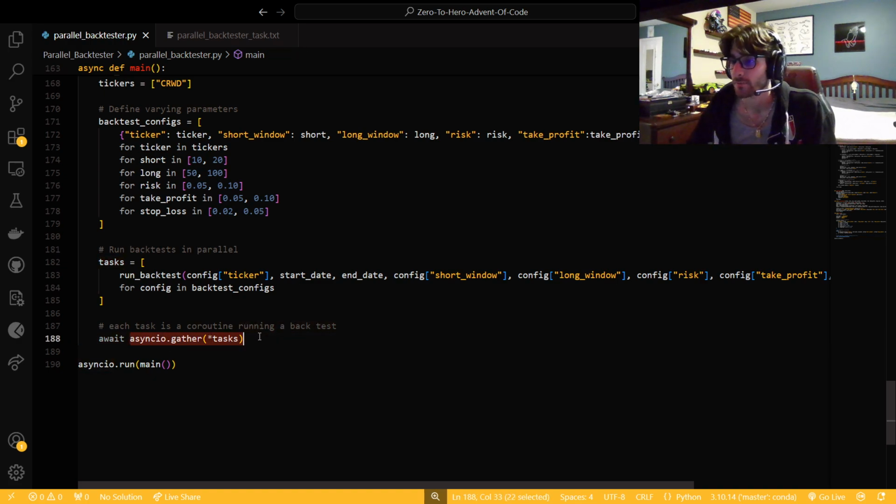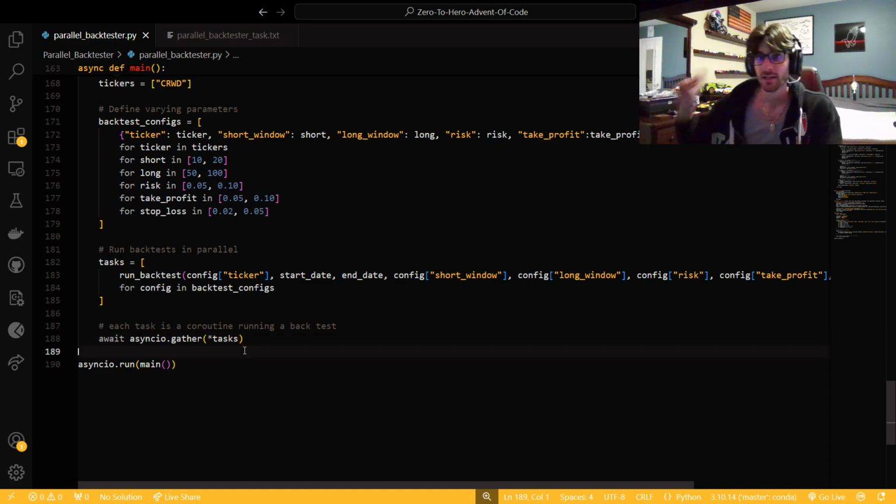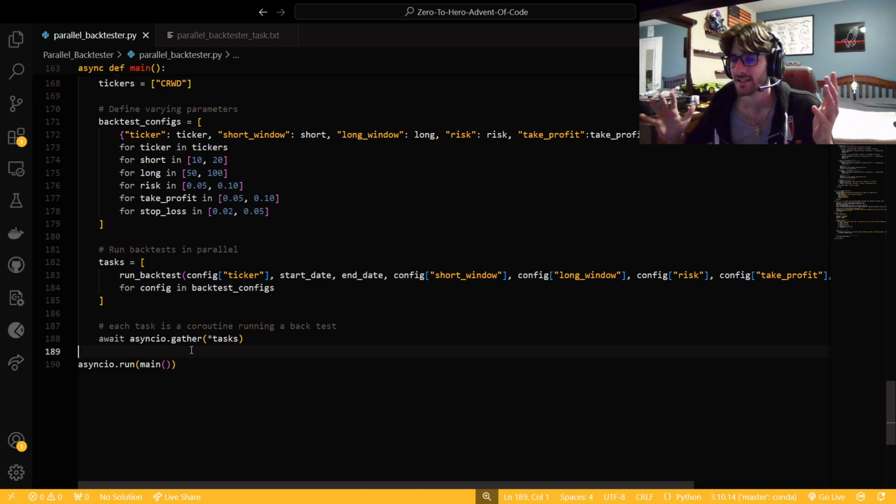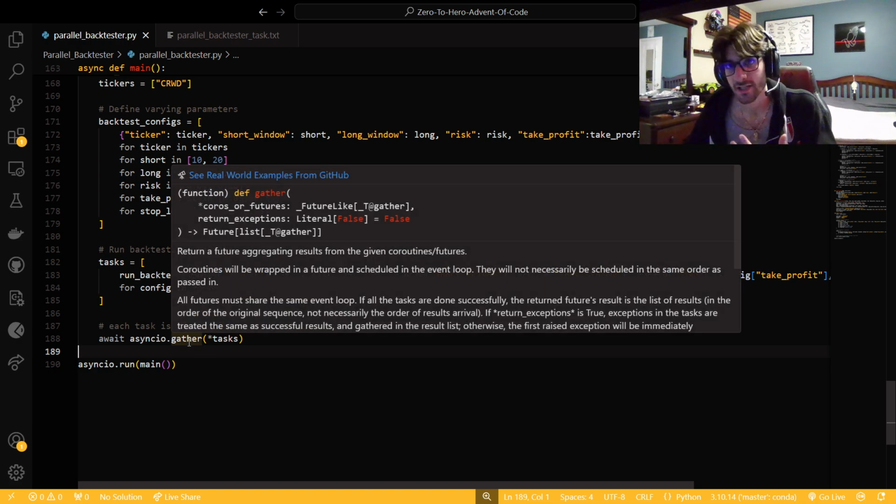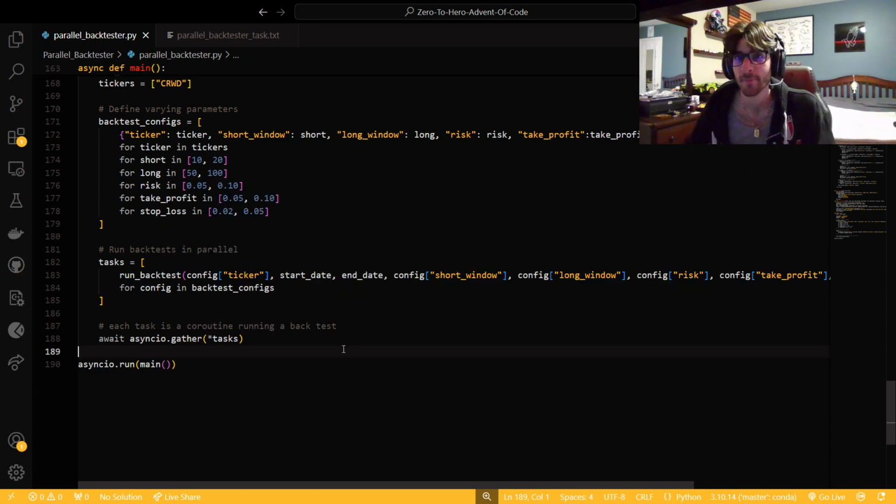So we want to gather a pointer to all these tasks. We want to say, hey, get that thing over there and gather it up, because we want all these tasks to run as one thing, as one container pretty much. Container is not the right word because Docker exists, but as one basket, right? All these tasks are related to each other. We want it all to be wrapped in a future and scheduled in the event loop. They will not necessarily be scheduled in the same order as they are passed in. That makes total sense because it's just async stuff. It gets a little funky. And then we could just run our main.